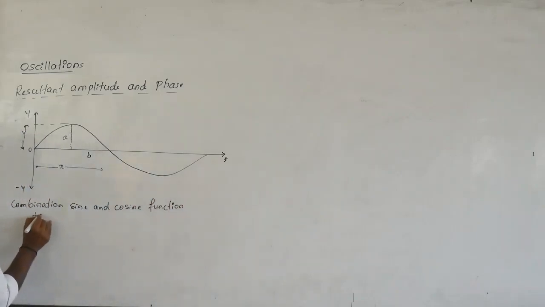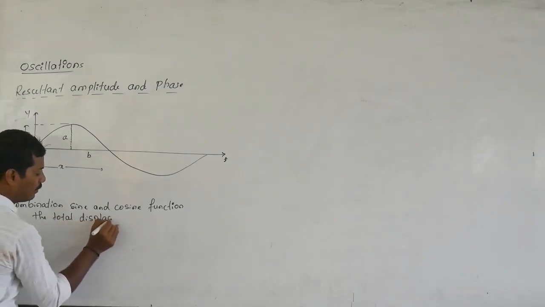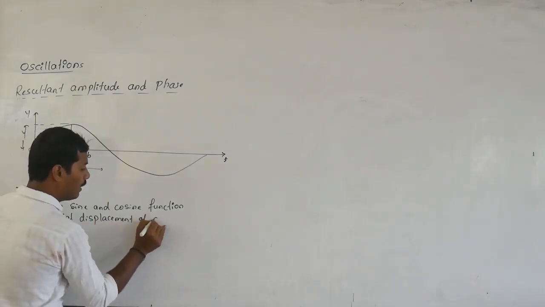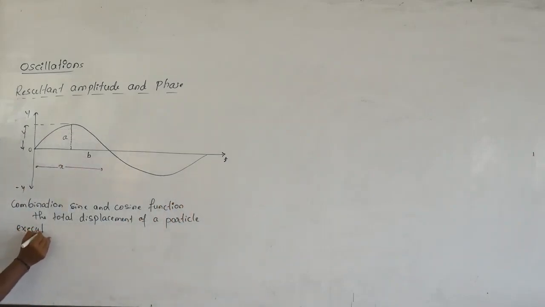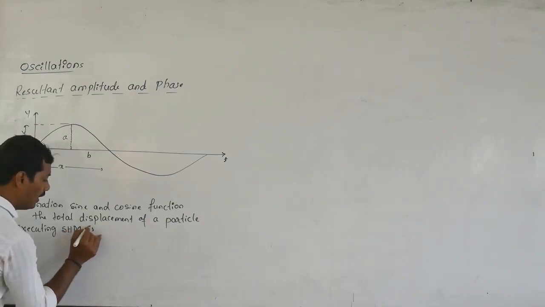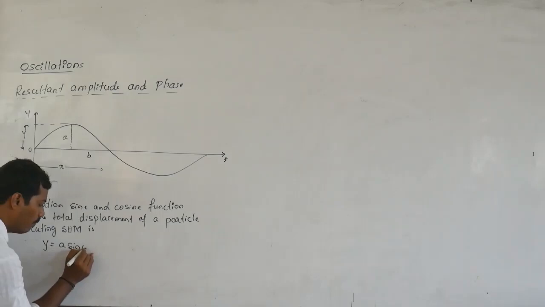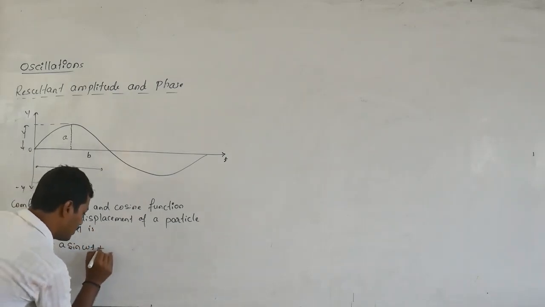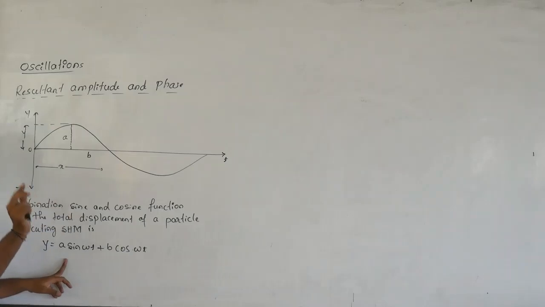The total displacement of a particle executing simple harmonic motion is given by one equation, y equals, in the form of sine and cosine both, because there are different amplitudes: A into sine of omega t plus B into cos of omega t. This is the simple harmonic equation.